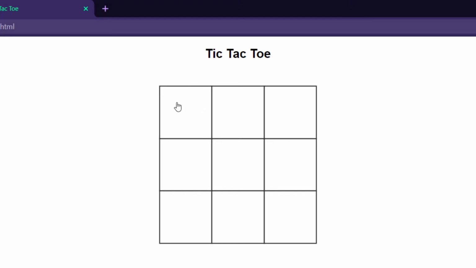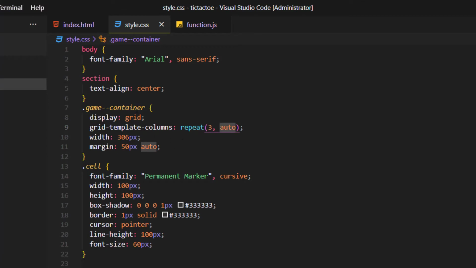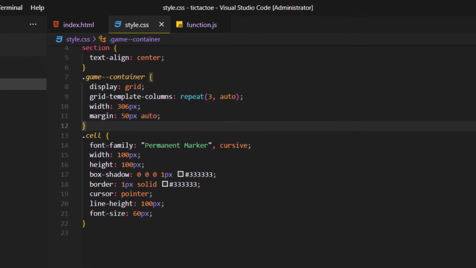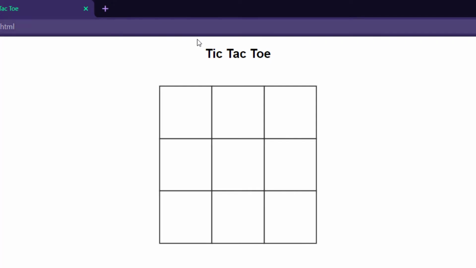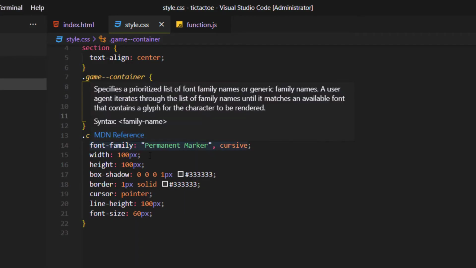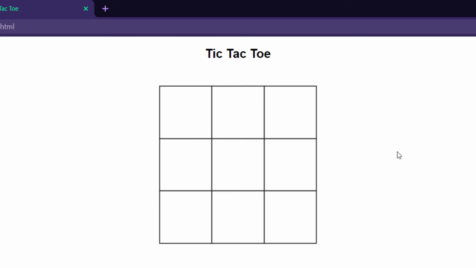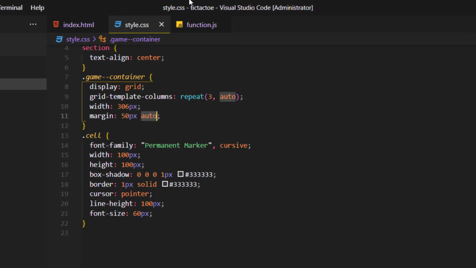I'm talking about how we set the lengths of each cell or each column. As you see, they are the same. And I have determined the width and the margin, which is 50 pixels from the top, of course, and auto for the rest.